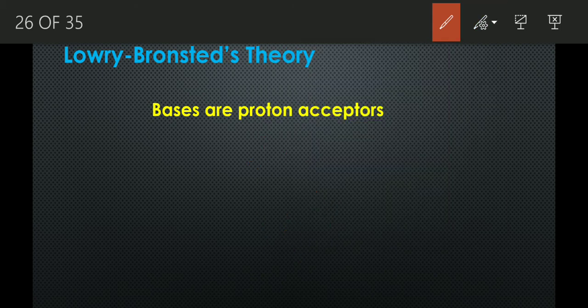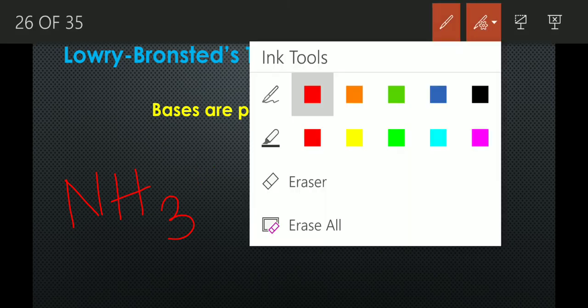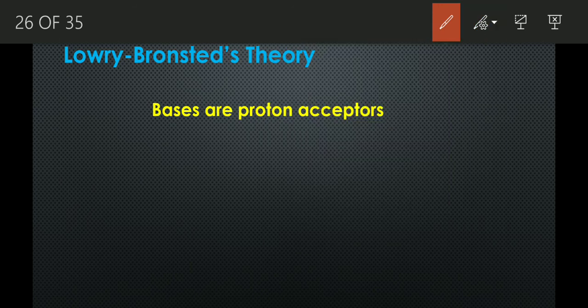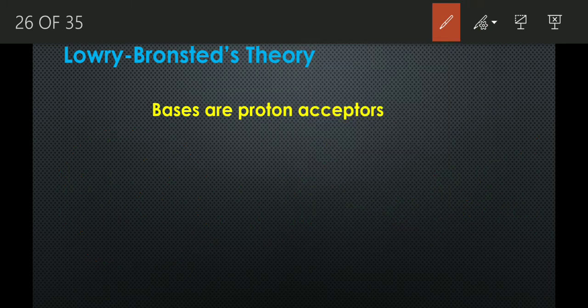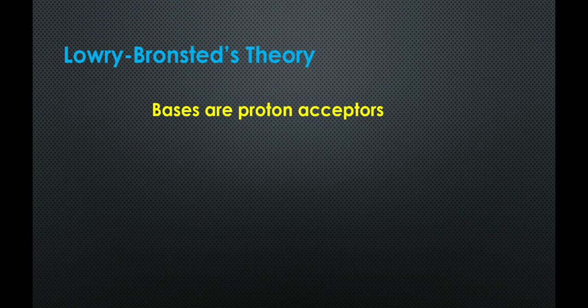See, for example, in case of ammonia. Ammonia, when it reacts with H plus ion, that means a proton, it always accepts it to form ammonium ion. So according to the Bronsted-Lowry concept, ammonia NH3 is a base. Clear? Because it is accepting a proton, accepting a hydrogen ion.